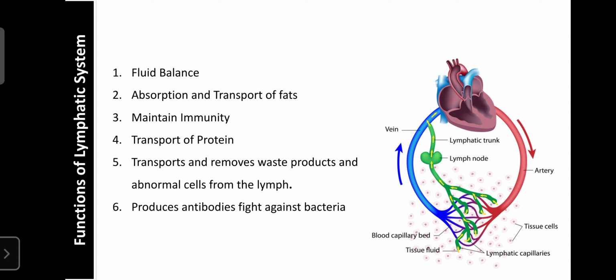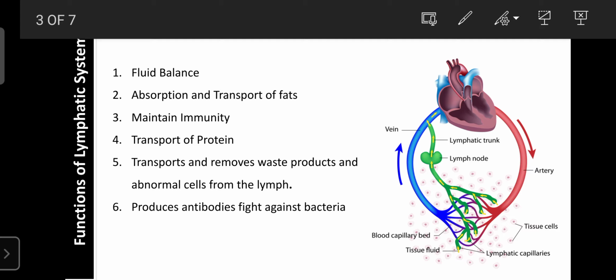So here these are the lymphatic vessels. They are also present near the tissue cells, and here these are the systemic capillaries or systemic blood vessels. Arteries carry blood towards the cells, and veins take the blood away from the cells, that is, the waste material.